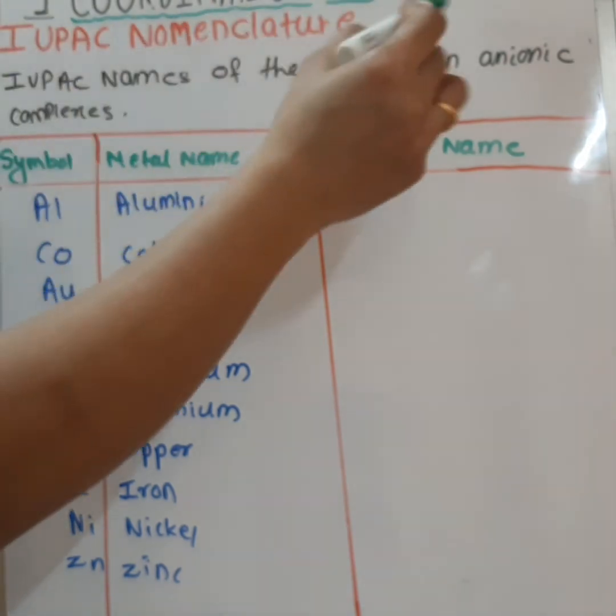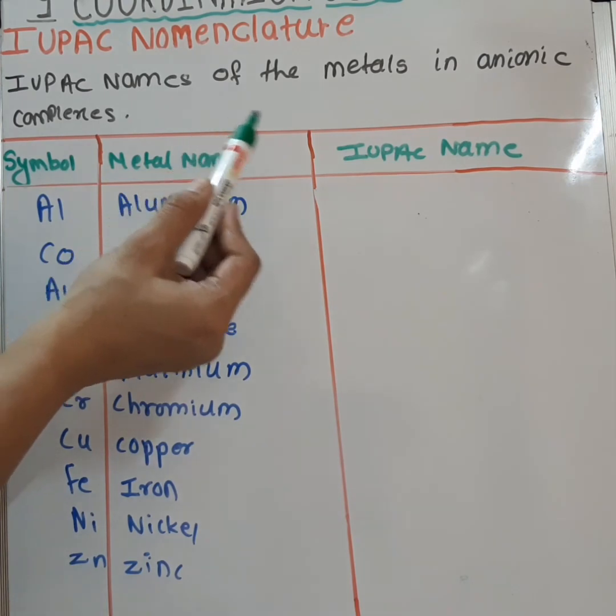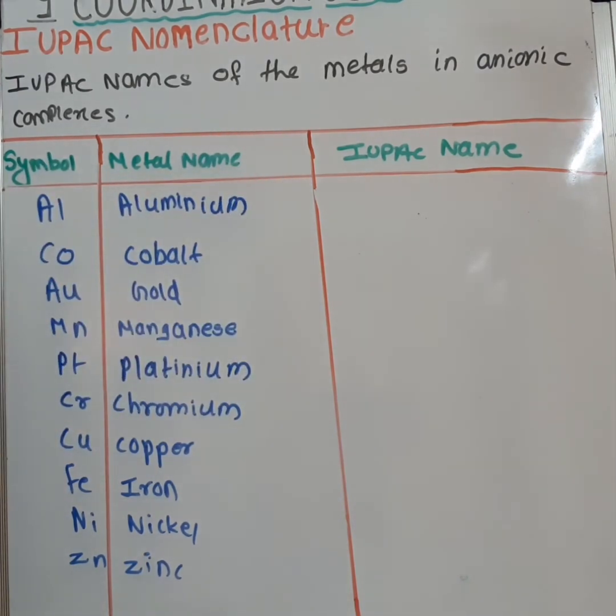IUPAC names of metals in anionic complex. In anionic complex, the metals will be named by ending ATE.